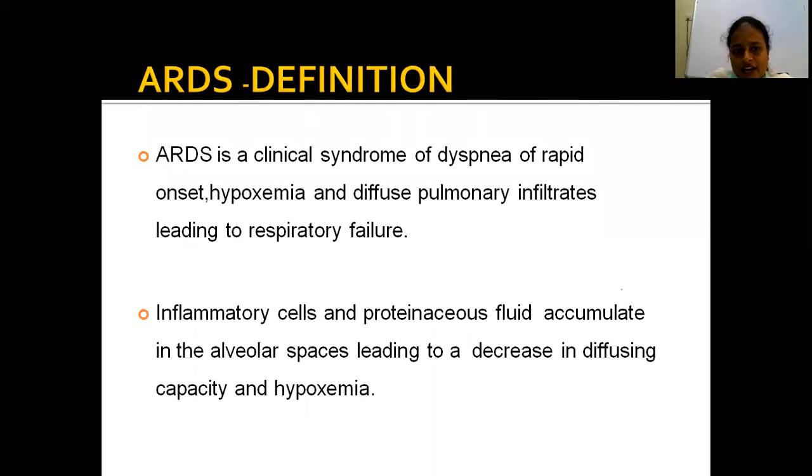Coming to the definition of ARDS, ARDS is a syndrome of acute onset of dyspnea with bilateral infiltrates and hypoxemia, leading to respiratory failure. Dyspnea, hypoxemia with bilateral infiltrates in the lung, leading to respiratory failure. Mainly inflammatory cells and proteinaceous fluid accumulate in the alveolar spaces, leading to a decrease in diffusing capacity and hypoxemia.